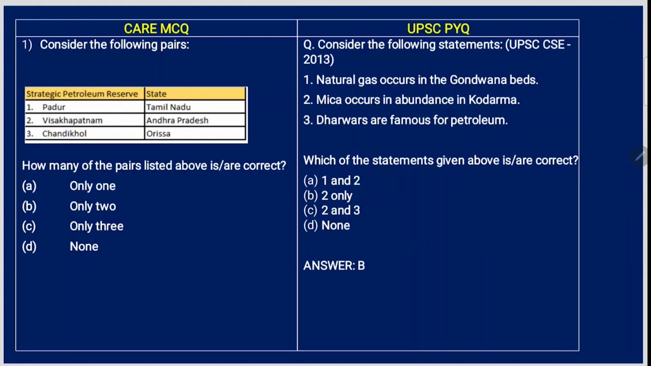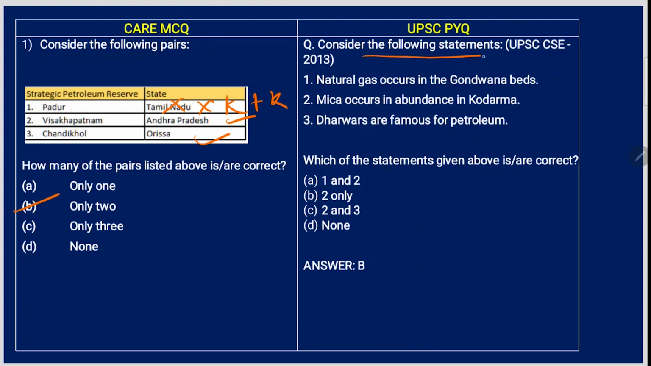All right, now we'll get into the MCQ. How many pairs listed above are correct? Strategic Petroleum Reserve, Padur in Tamil Nadu, no, it's in Karnataka. Vishakhapatnam, Andhra Pradesh is correct. Chandikol, Odisha is also correct. So these two are correct.